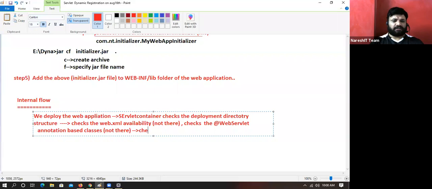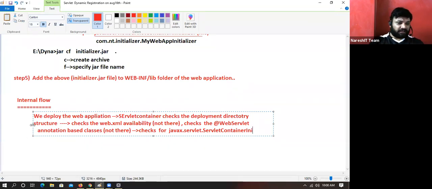Checks for the javax.servlet.ServletContainerInitializer file. What file?